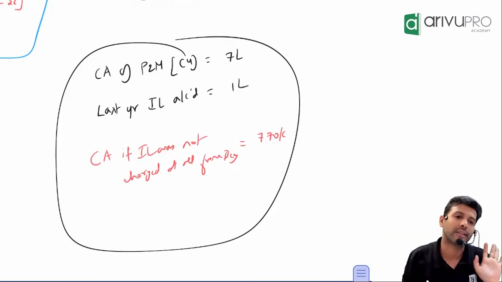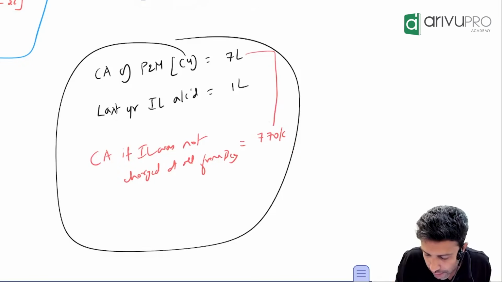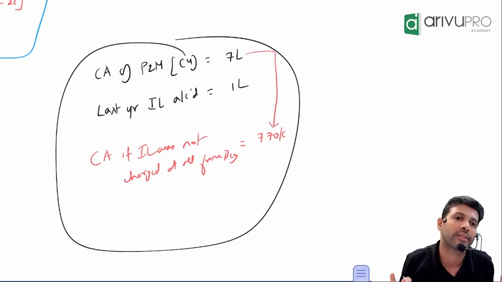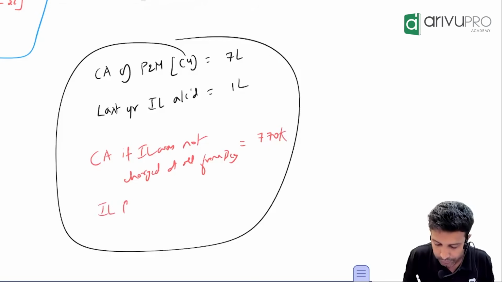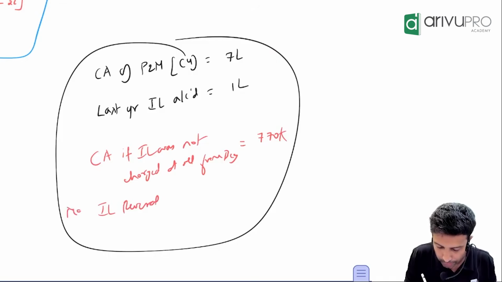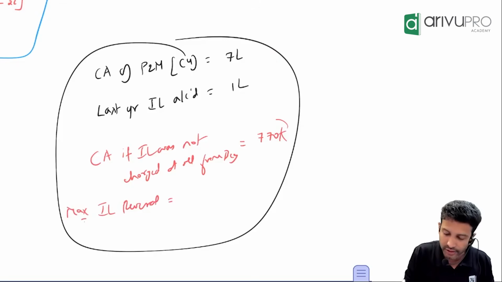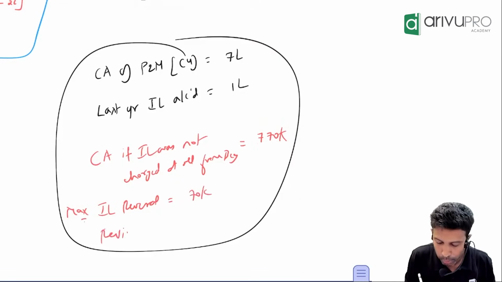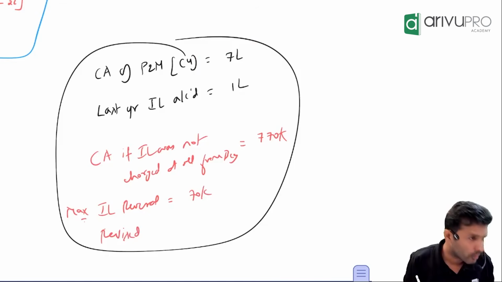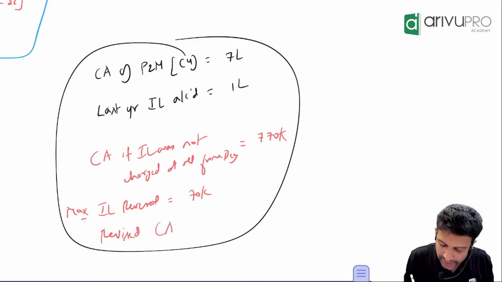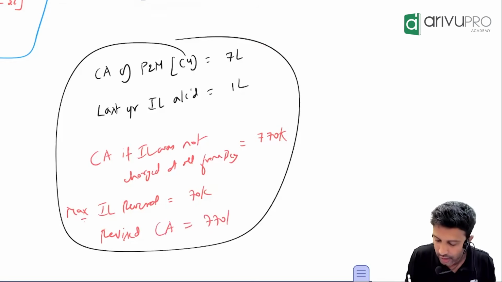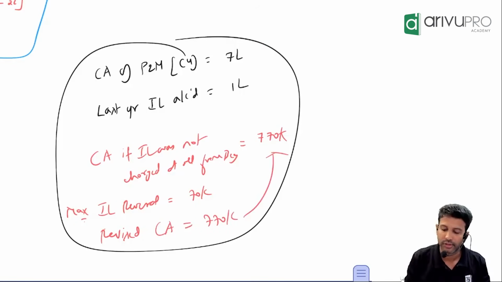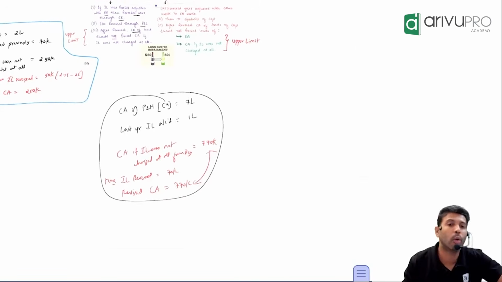Maximum how much? 7,70,000. So that means from 7 lakh, you can bring it up to how much? 7,70,000. So how much impairment loss can you reverse? The maximum impairment loss that you can reverse is the difference of these two, which is how much? 70,000. So when you book impairment loss, carrying amount will change. When you reverse impairment loss, carrying amount will also change. From 7 lakh, if you reverse impairment loss of 70,000, then the revised carrying amount will become 7,70,000. That's all this concept is. Now, a little better.